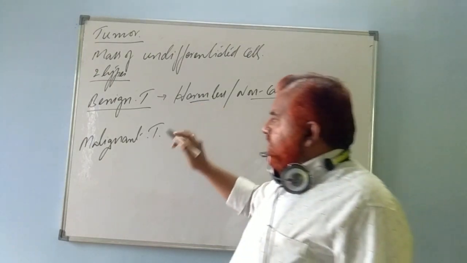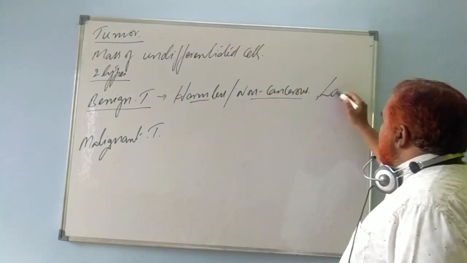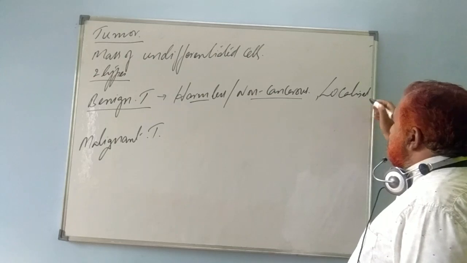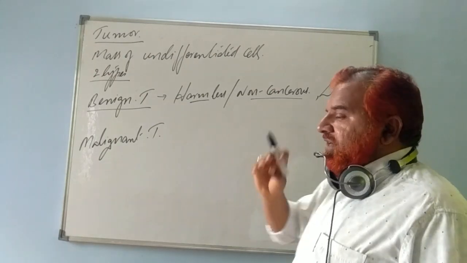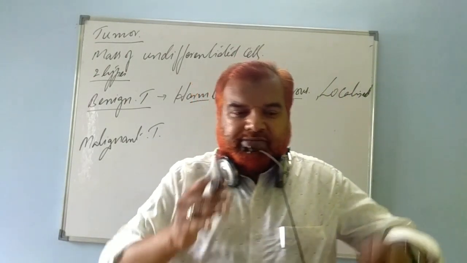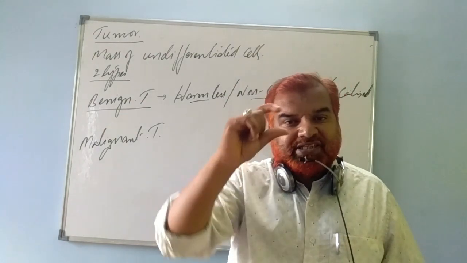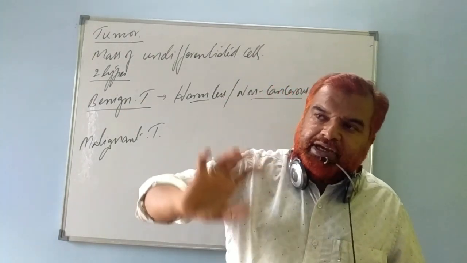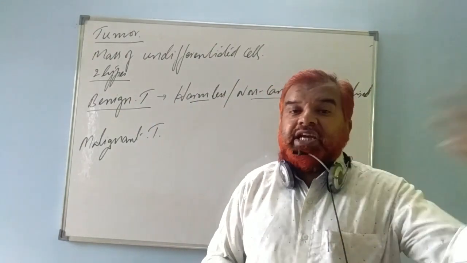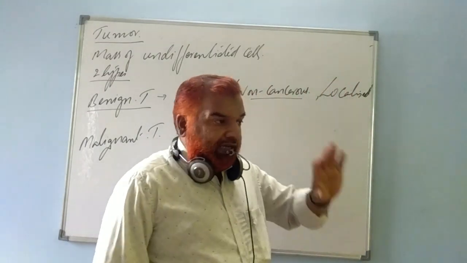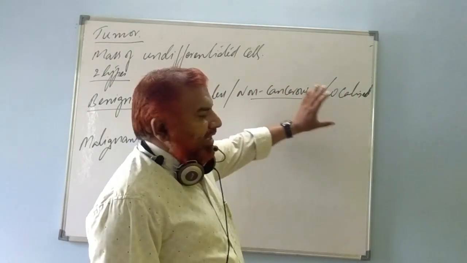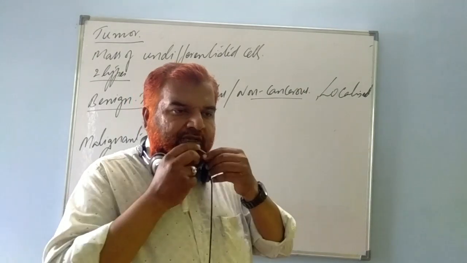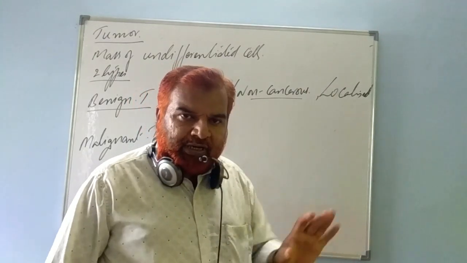And it is localized. What do you mean by localized? It will not spread. Wherever it originates, wherever it starts, it remains in the same place. It will not migrate to other places and will not form secondary tumors. It is confined to that particular place.